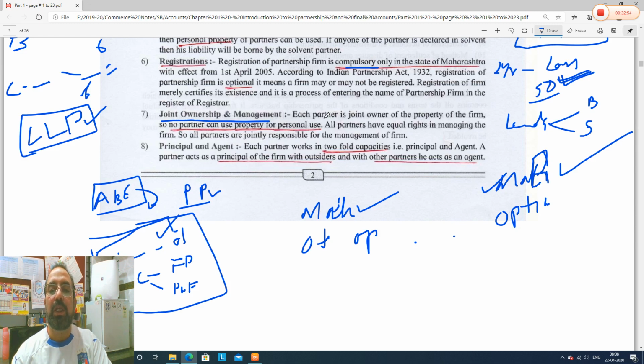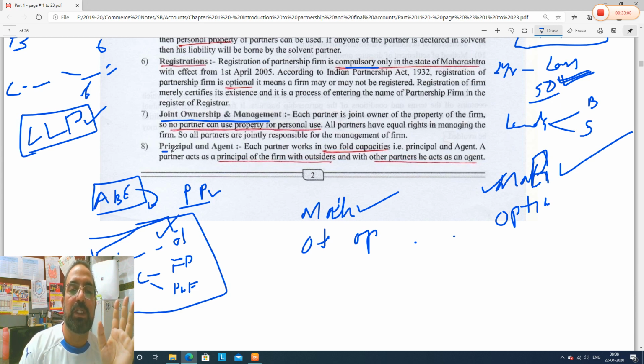See, each partner is the joint owner of the property of the firm. I have already highlighted this, guys. No partner can use property for personal use. Now this is the next concept, principal and agent. See, partnership is twofold. A partner is always a principal as well as an agent.